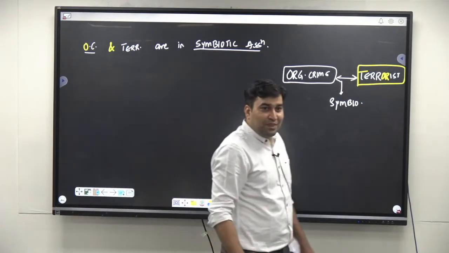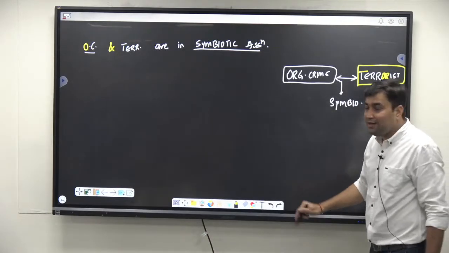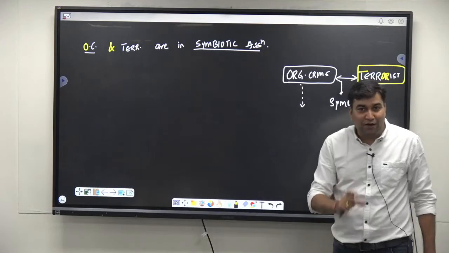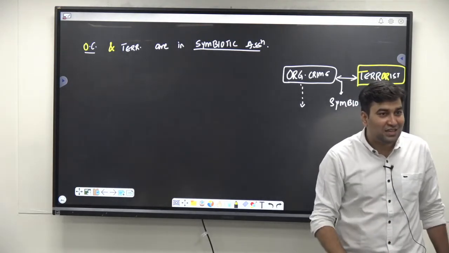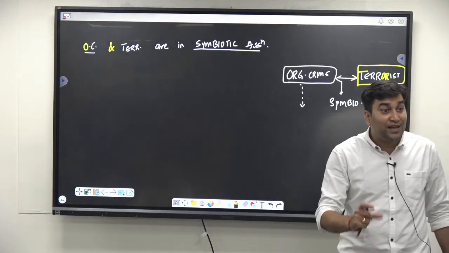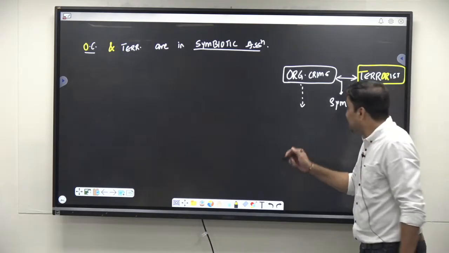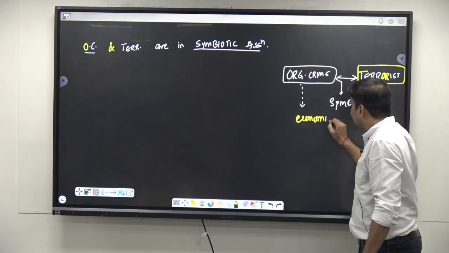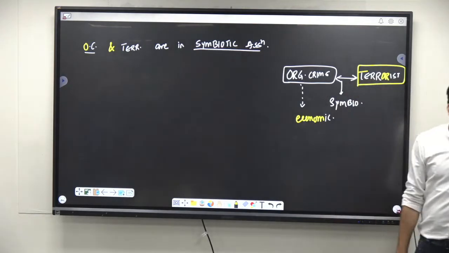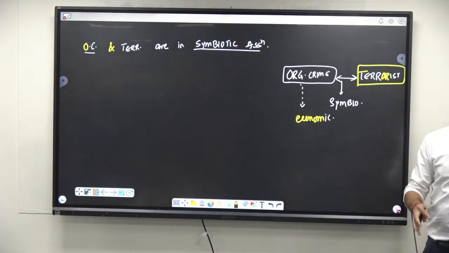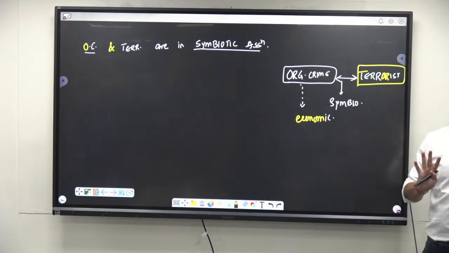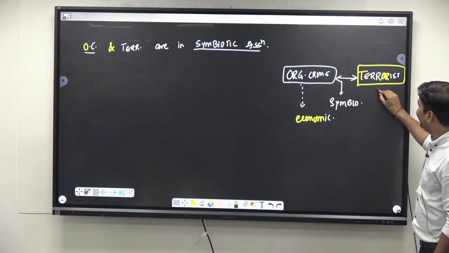Organized crime is a particular criminal activity done by certain groups: syndicate groups, mafia groups, drug cartels, armed cartel groups, fake currency groups, but their main aim is economic profit. They do it for economic purpose. They want money. They do not prefer violence. They want money in peace, nothing else, right?